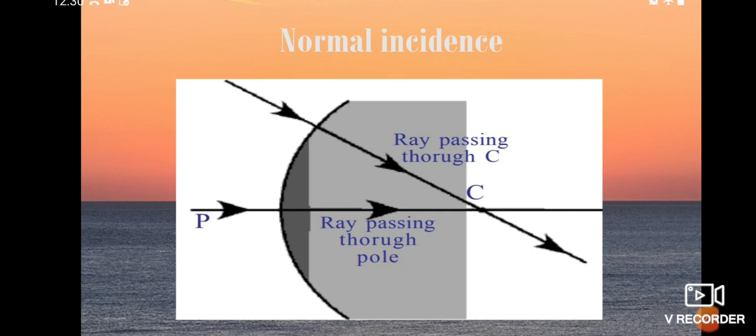Here, is there any deviation? According to Snell's law, the ray which travels along the normal drawn to the surface does not deviate from its path. Hence, both rays do not deviate. They travel along the normal, in a straight way. This is the normal incidence.